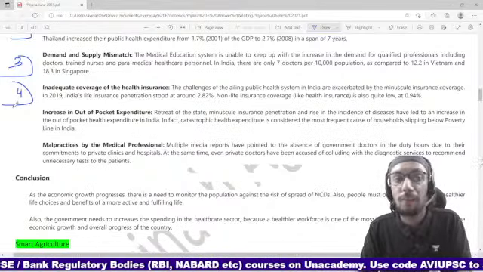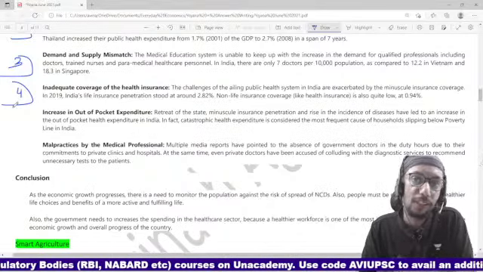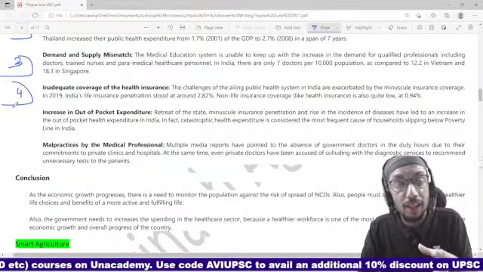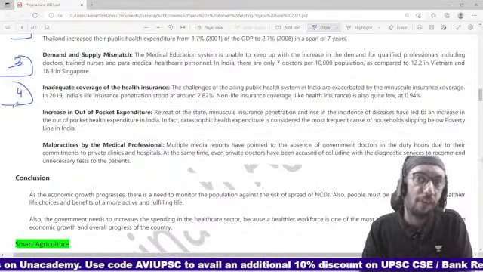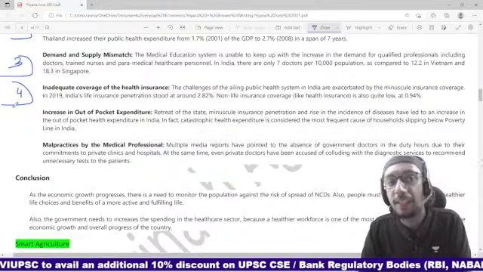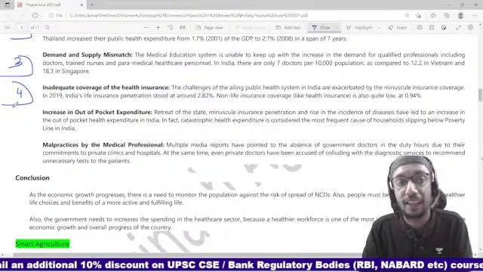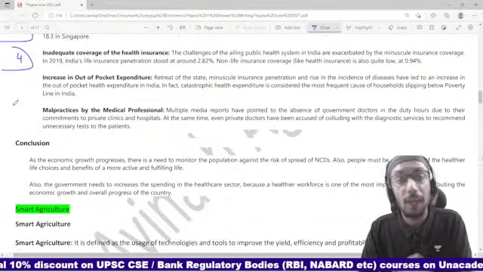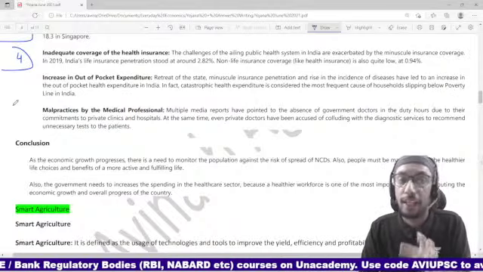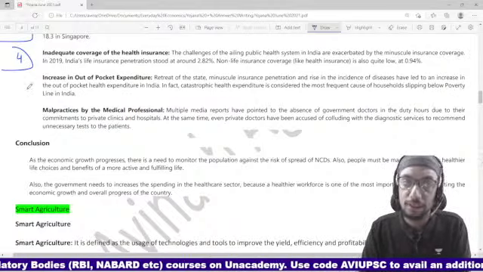As a result, the disease burden on me will increase, and that will deteriorate my quality of life. That will make my life not really worth living in many cases. So inadequate coverage of health insurance can be catastrophic so far as your health related outcomes are concerned.